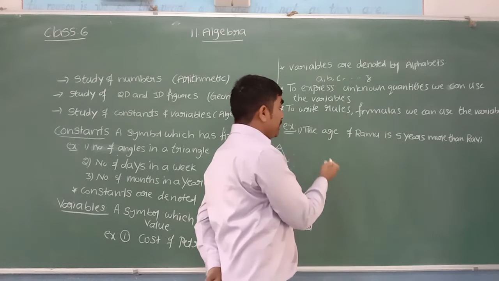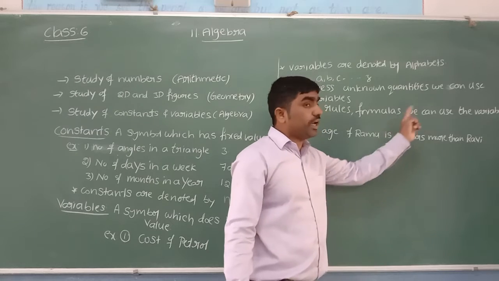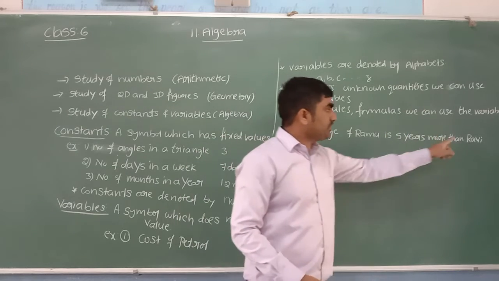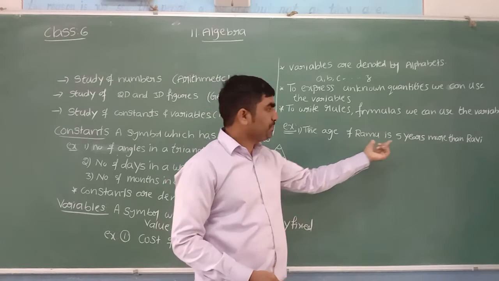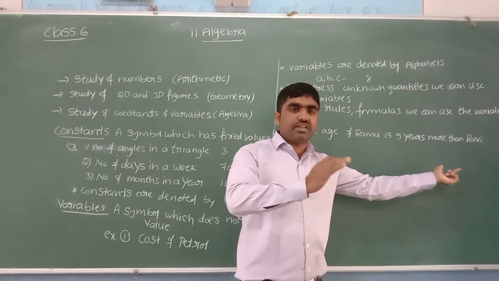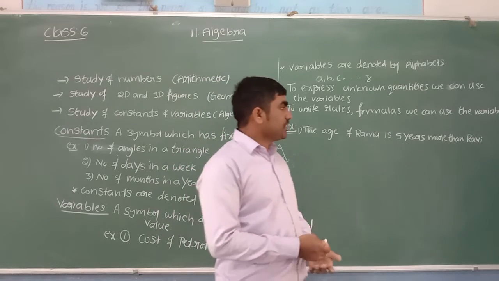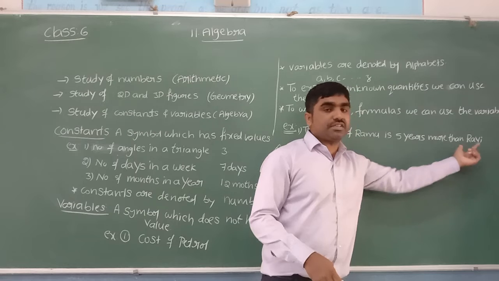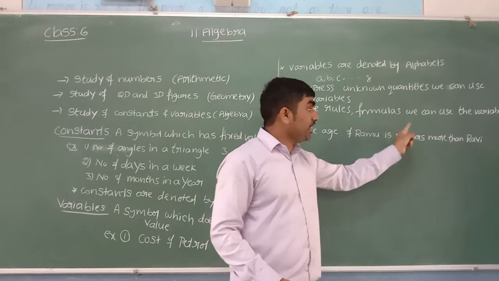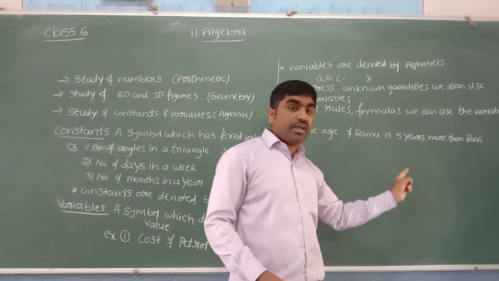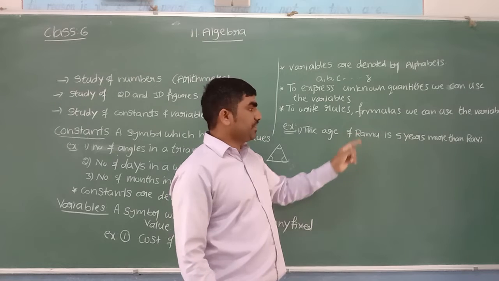We don't know. But here the age of Ramu depends on Ravi. Suppose Ravi's age is 30 years, what is Ramu's age? 5 years more, so 30 plus 5, 35 years. Suppose Ravi's age is 12 years, what is Ramu's age? 5 years more than 12: 12 plus 5, which is 17 years.